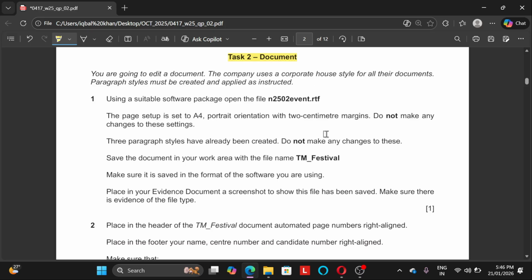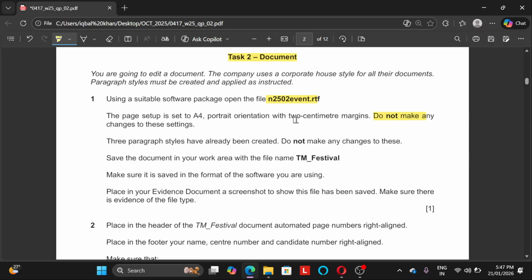What is given here? You are going to edit a document. The company uses a corporate house style for all their documents. Paragraph styles must be created and applied as instructed. Use a suitable software package. Open the file n2502 event.rtf. The page setup is set to A4 portrait orientation and 2 centimeter margin. Do not change any of these settings.